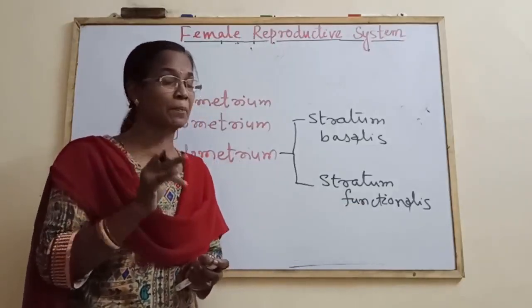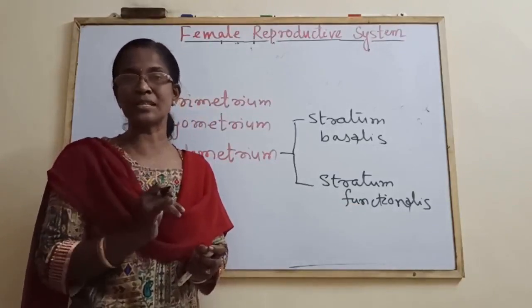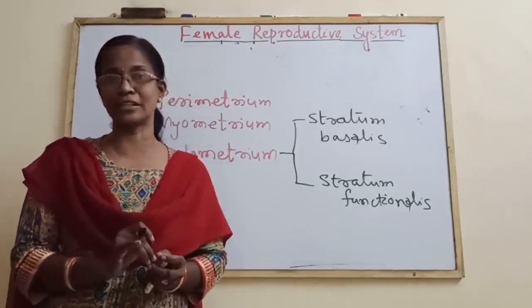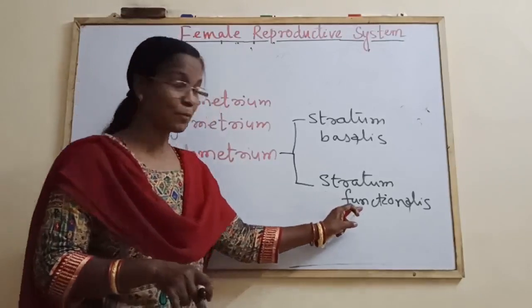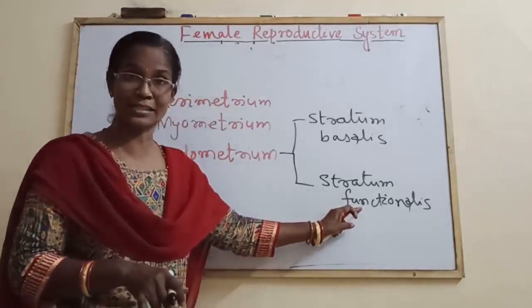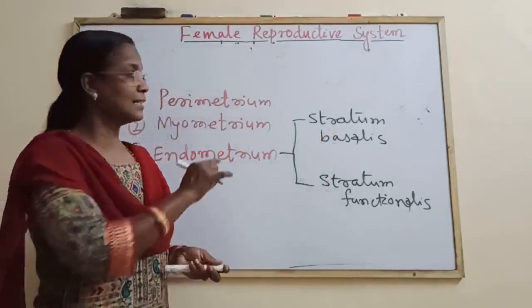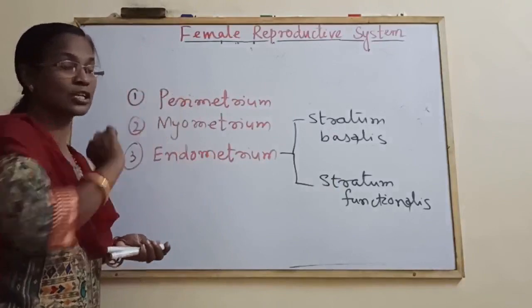Next, come to the blood supply to the uterus. The myometrium is supplied by the arcuate artery. Again, the arcuate artery is divided into the straight artery and the spiral artery. The spiral artery supplies the stratum functionalis and the straight artery supplies the basalis. This is about the structure of the uterus; you will write it separately under the heading structure of uterus.